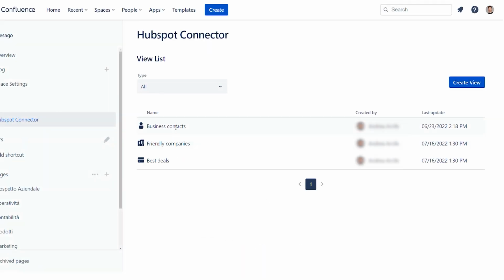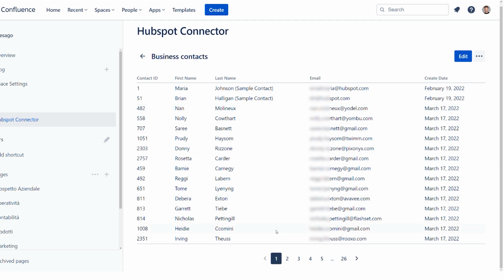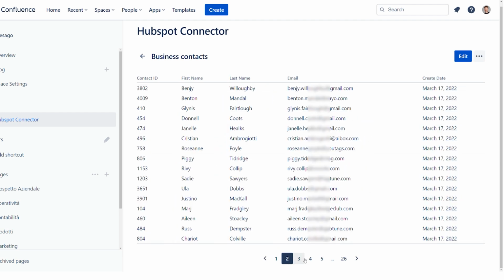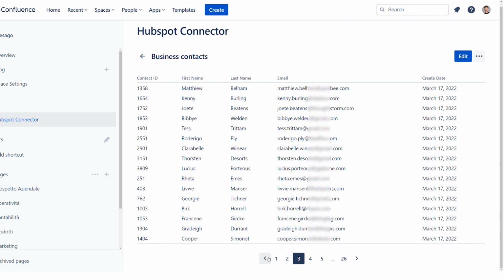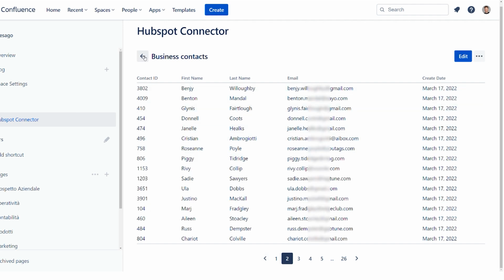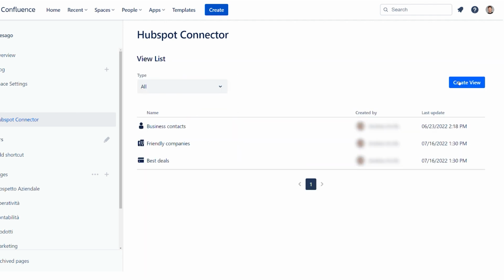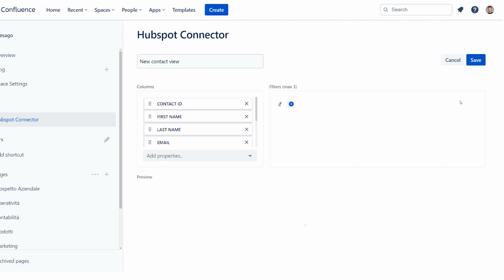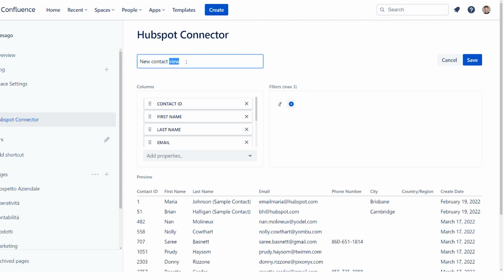HubSpot Connector recreates the experience of your CRM inside Jira and Confluence. HubSpot Connector allows you to create and browse your HubSpot views without leaving your Atlassian environment. HubSpot views are fully customizable.